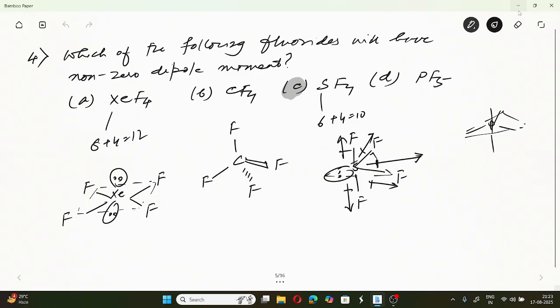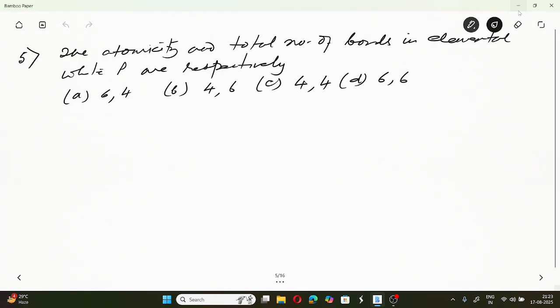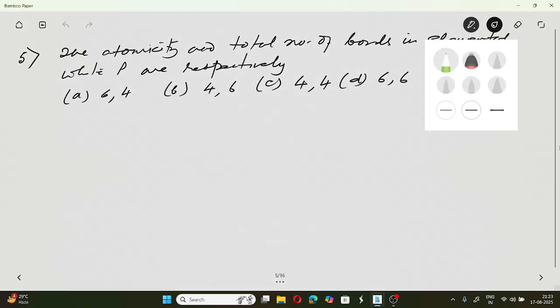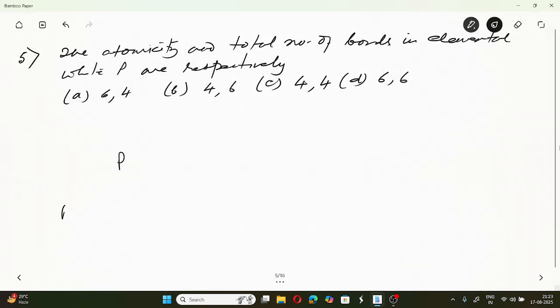Going to the next problem. The atomicity and total number of bonds in elemental phosphorus are respectively. So we should know the structure of elemental phosphorus. See, if you look at phosphorus, the structure is like this.